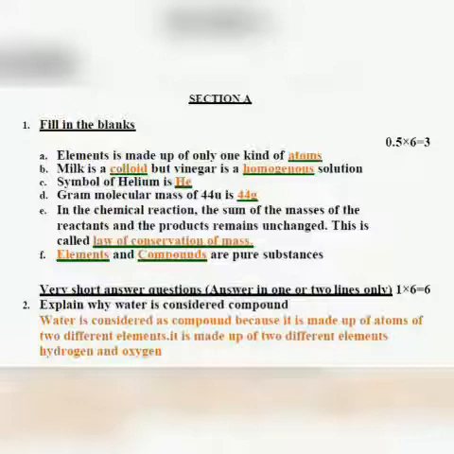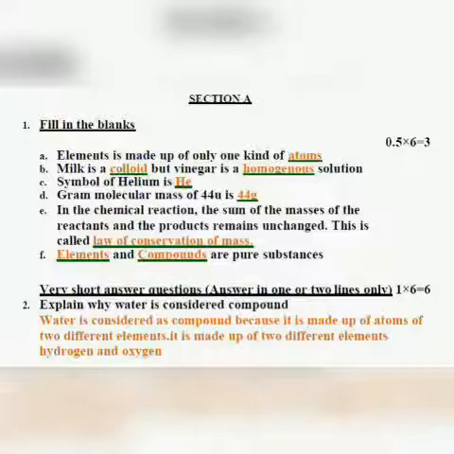Now question number 2. Explain why water is considered compound. Answer is, water is considered as compound because it is made up of atoms of two different elements. See, elements have the same type of atoms, like hydrogen is an element because it contains hydrogen atoms. All the atoms are hydrogen. But compound is made up of more than one different type of elements. Now, if it is made up of more than one different type of elements, then it will have different types of atoms also of those elements. So that is why it is a compound.